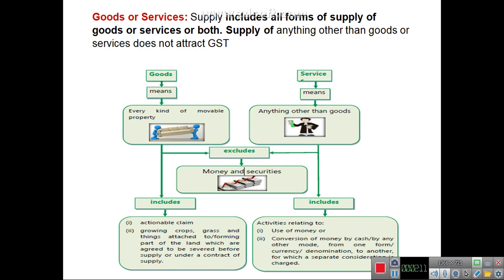In case of GST, goods include all kinds of movable property, including actionable claims and crops or grass which are or will be detached in future at the time of supply, but it excludes money and securities.